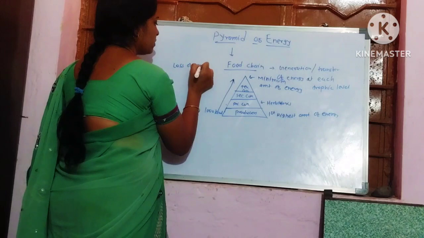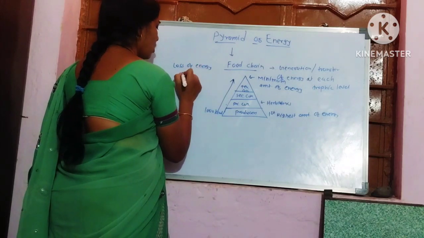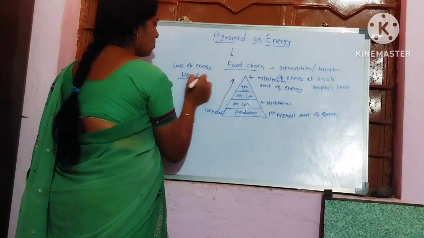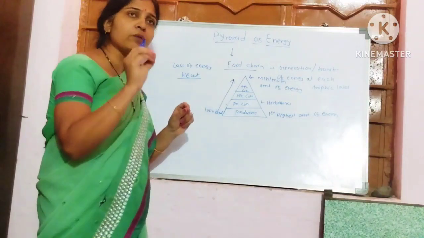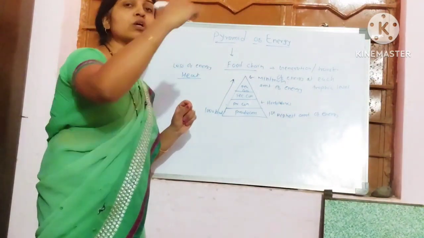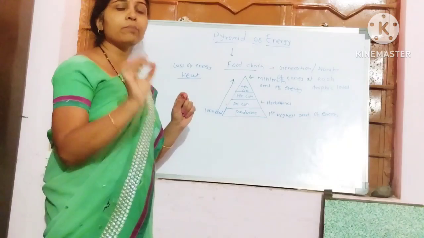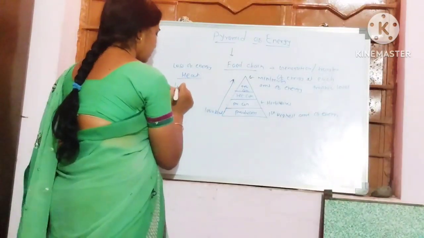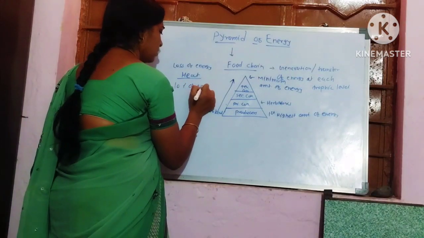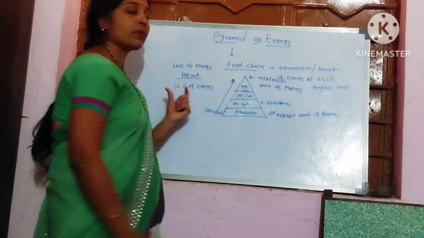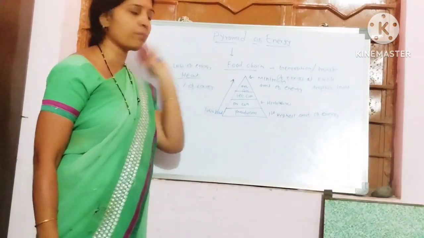So only 10% of energy is transferred to the next trophic level.